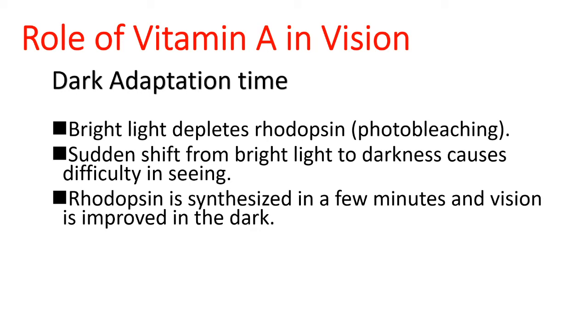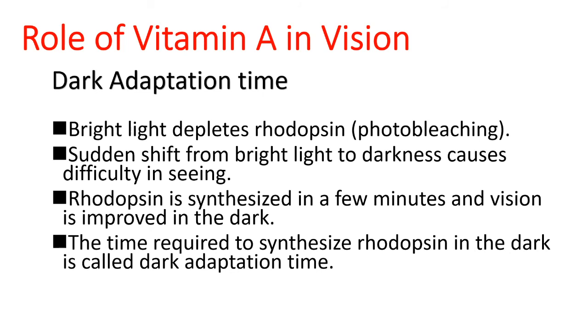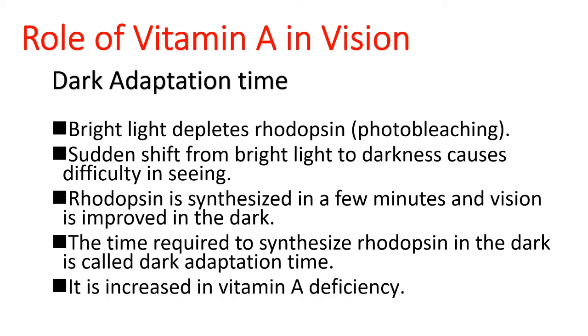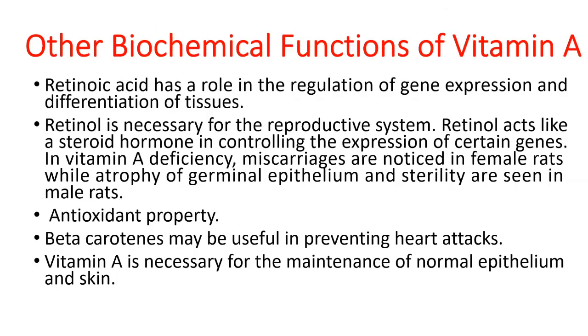Hence, their dark adaptation time also increases. So, adapting to a dark environment is called dark adaptation time. The time required to synthesize rhodopsin in the dark is called dark adaptation time. It increases during vitamin A deficiency.